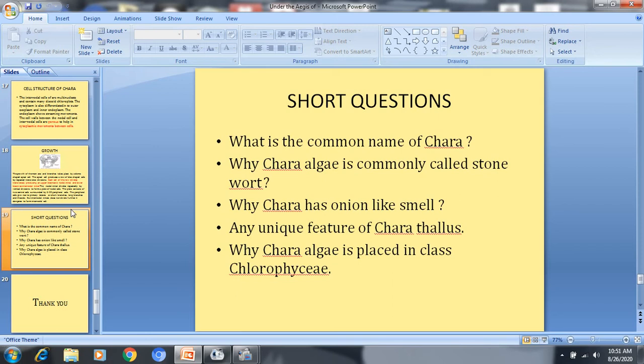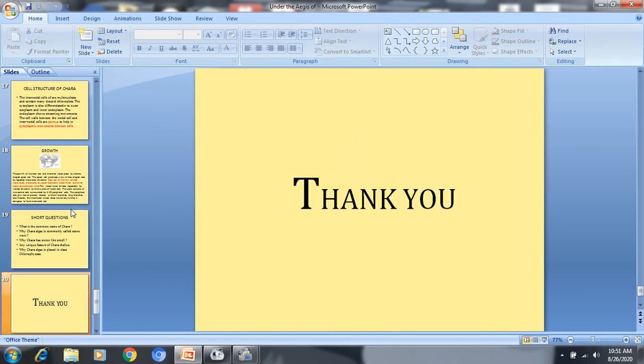So today, up to this is all about the vegetative structure of the thallus, and in the next lecture we will study the reproduction of Chara thallus.